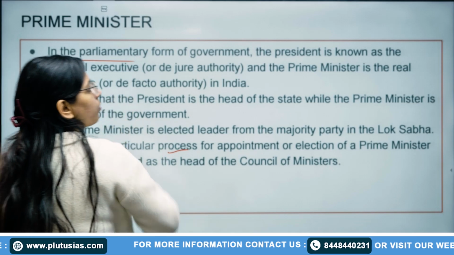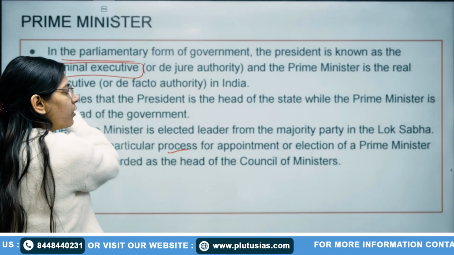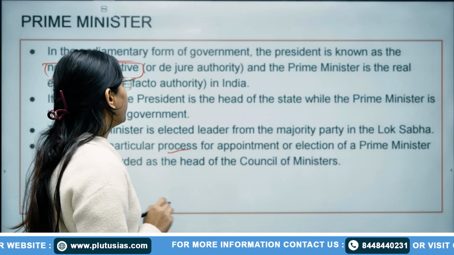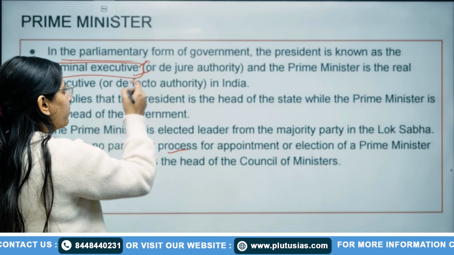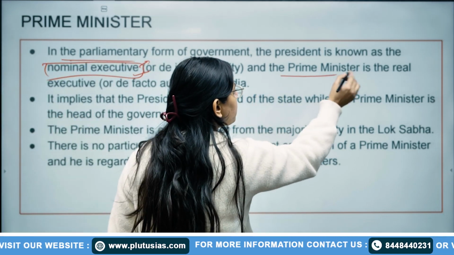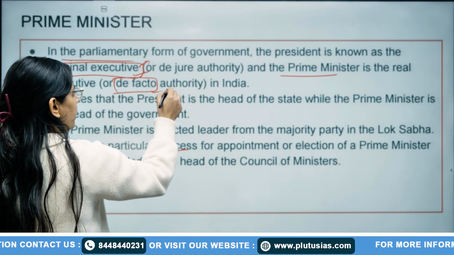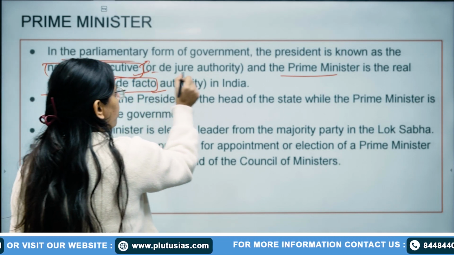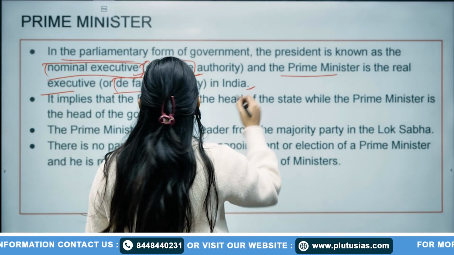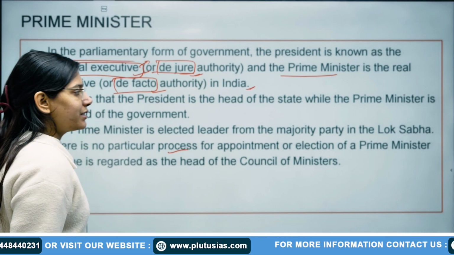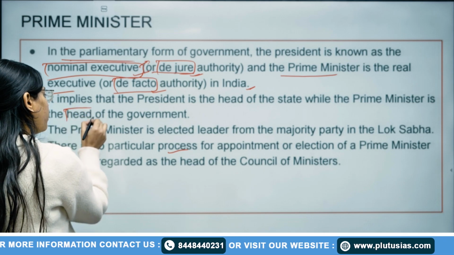In the parliamentary form of government, the President is known as the nominal executive. We have already seen the President chapter, in which we saw that the President is the only nominal executive and the Prime Minister is the real executive. Real executive we can write as de facto, and nominal as de jure. These words are important. And after that, you can see President is the head of the state and Prime Minister is the head of the government.